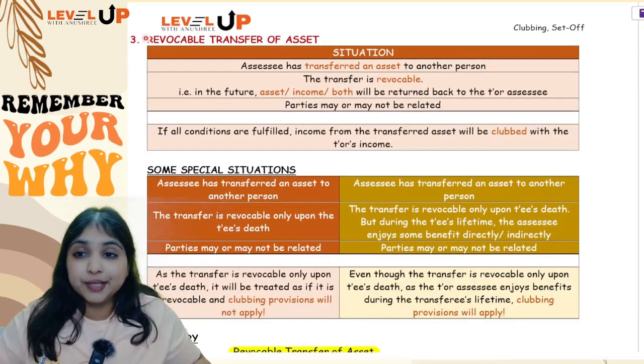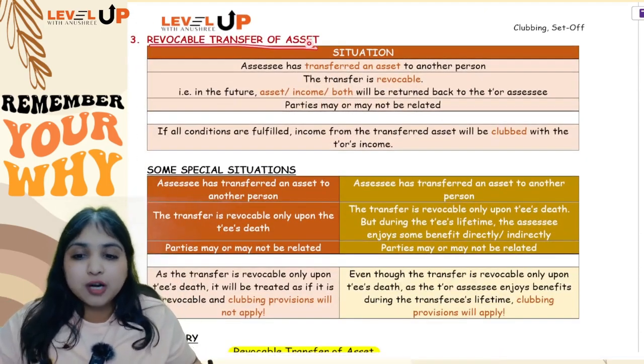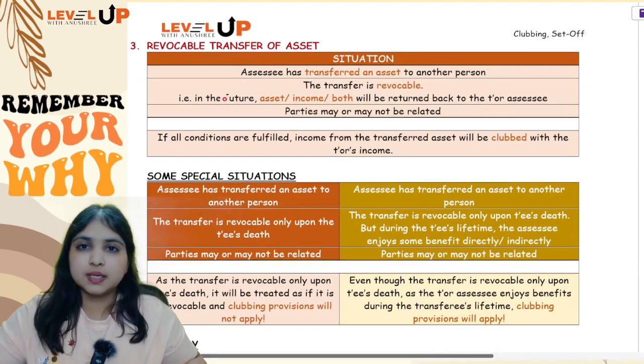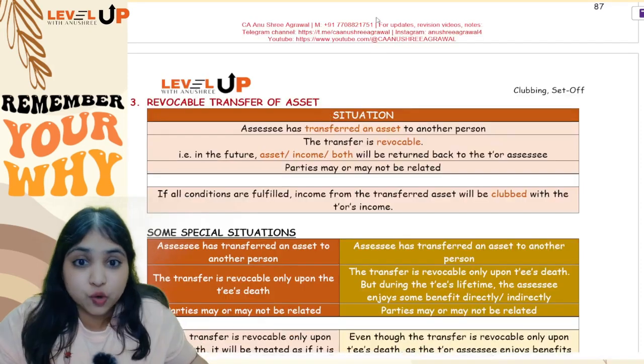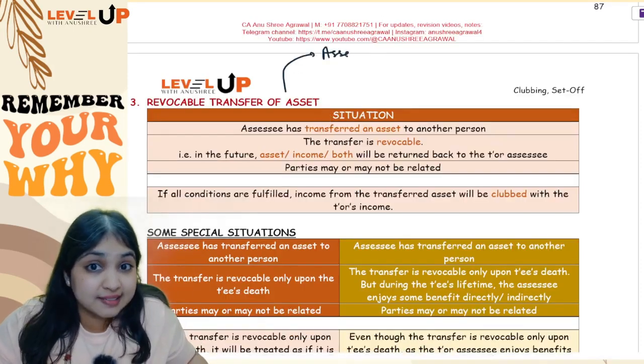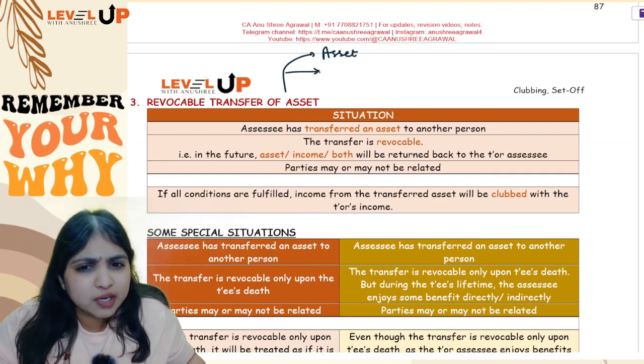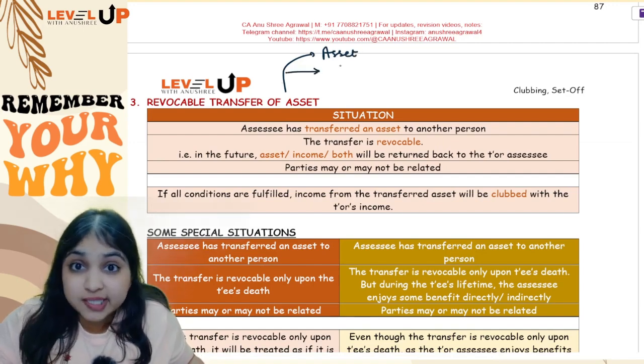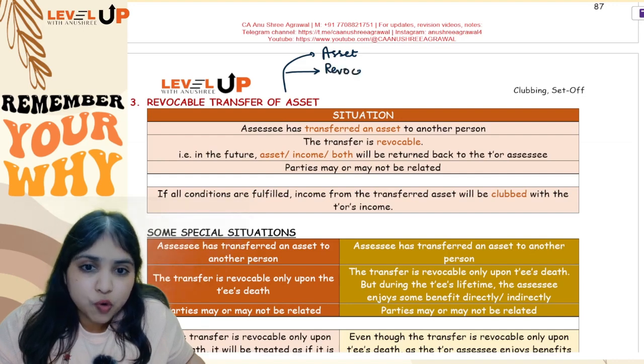Now comes the third point. This is extremely important. Revocable transfer of asset. See, let's understand this point by point. Okay. First of all, what exactly are we transferring over here? Are we transferring just income? No. Here we are transferring the asset itself. Okay. Then what kind of a transfer is it? Is it revocable transfer or is it irrevocable transfer? It is a revocable transfer.